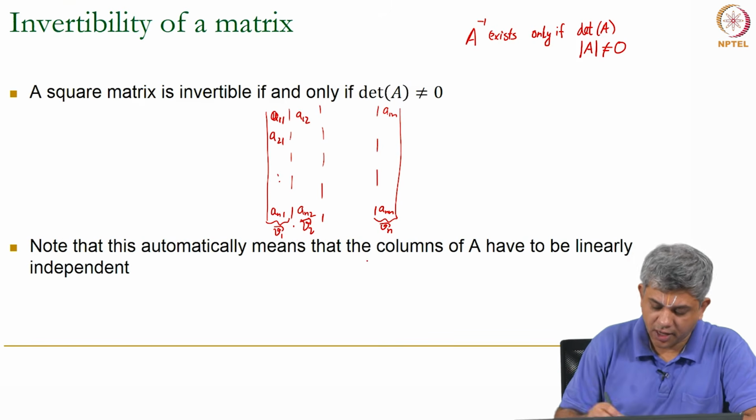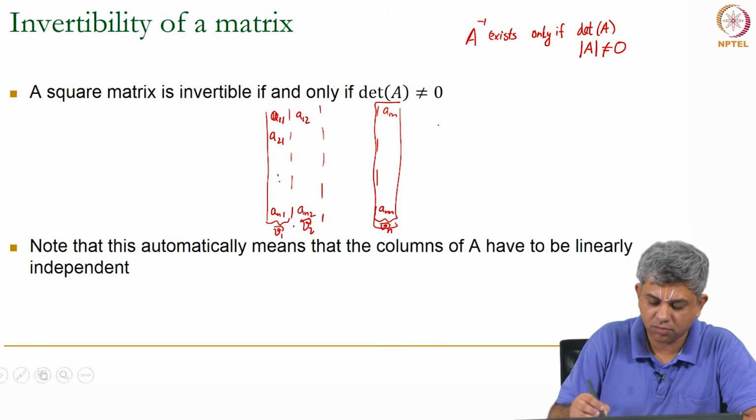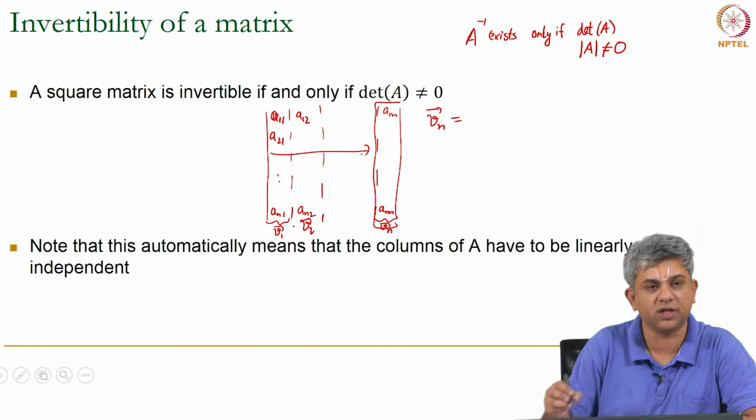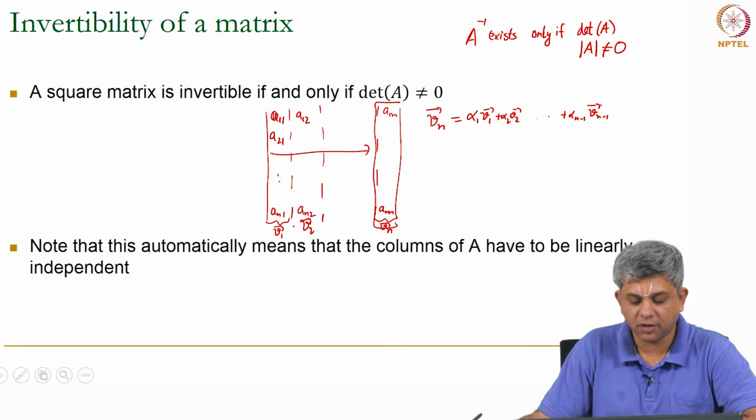Now, in case one of these columns, let us say Vn vector, could be written as a linear combination of these, as some alpha 1 V1 plus alpha 2 V2 up till alpha n minus 1 V n minus 1. Then what does this mean?